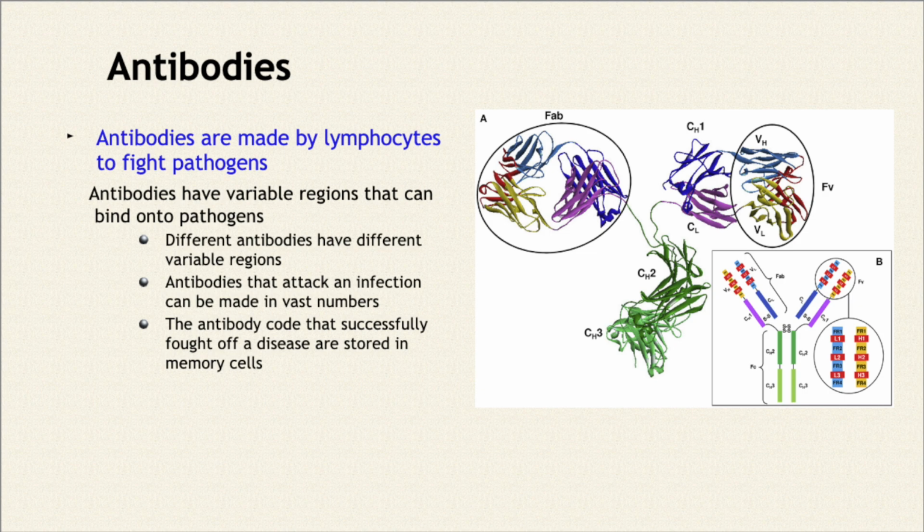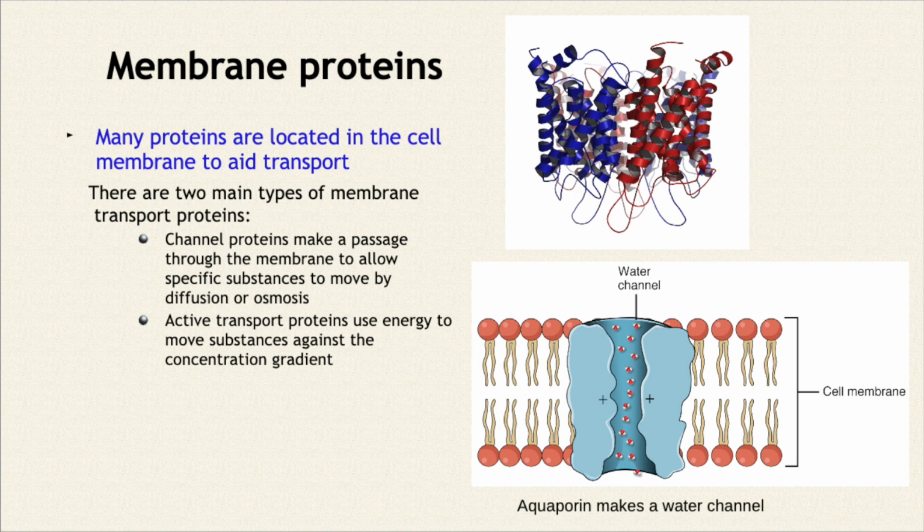The only thing that's really important for National 5 learning is that you remember that an antibody is a protein, okay? And it's made by lymphocytes, because that's going to come up again, okay? Membrane proteins. We've already talked about membrane proteins, so this is just a reminder of what we learned. Many proteins are located in the cell membrane to aid transport. There are two main types of membrane proteins. There are channel proteins that make a passage to allow stuff through by diffusion or osmosis. And active transport proteins use energy to move substances against a concentration gradient. Okay, so we've already done that stuff.